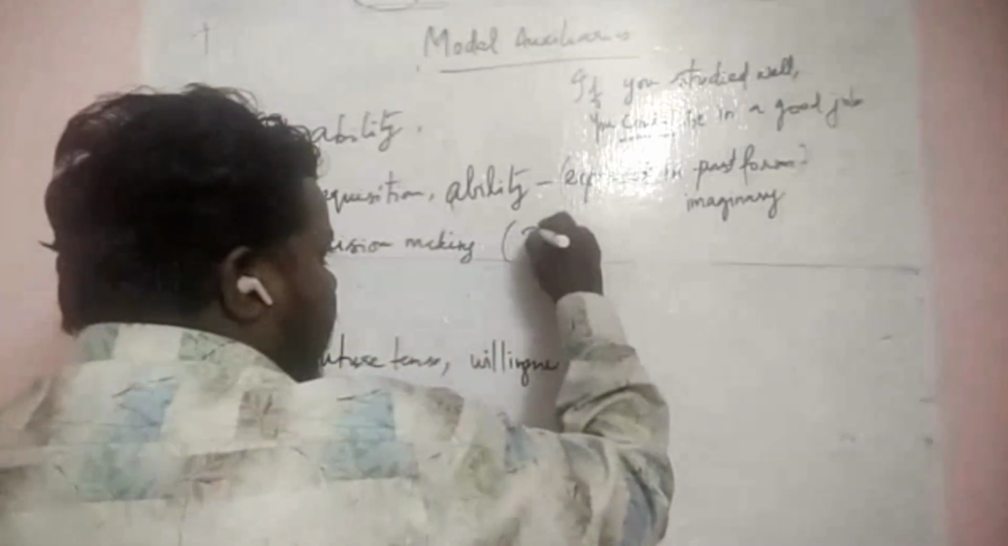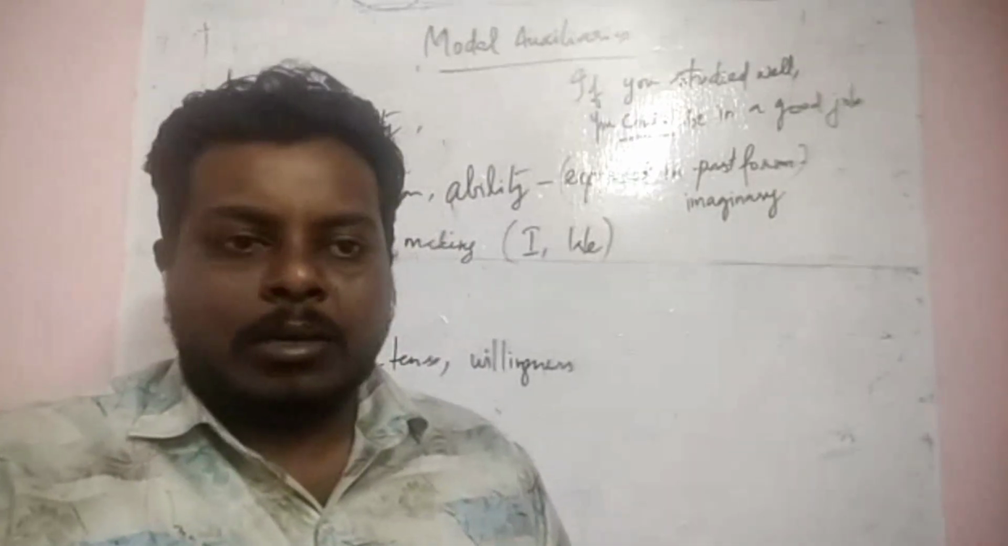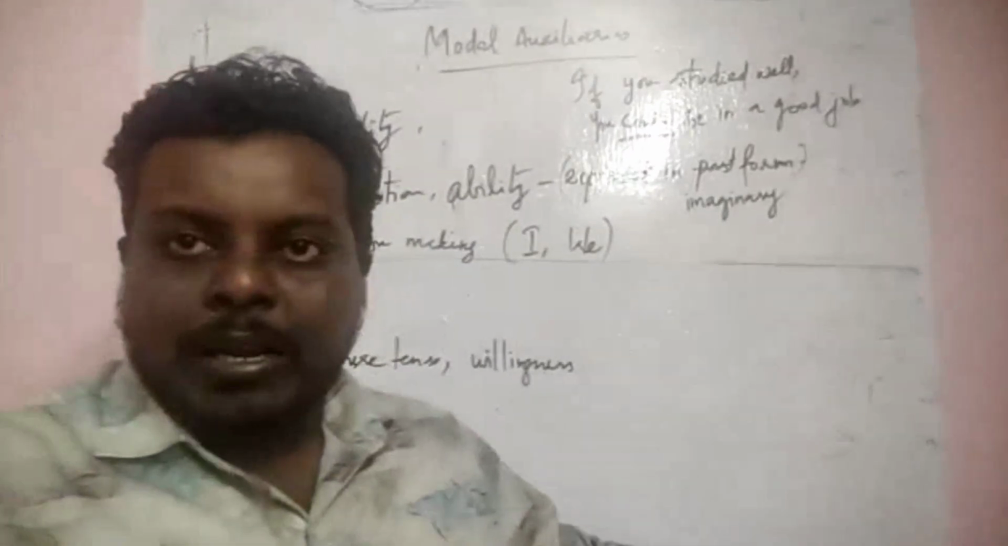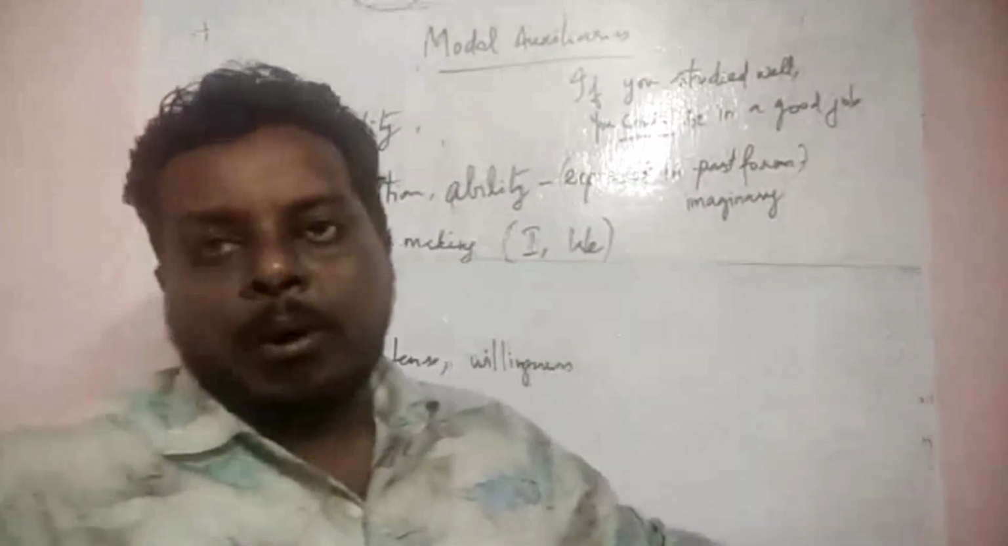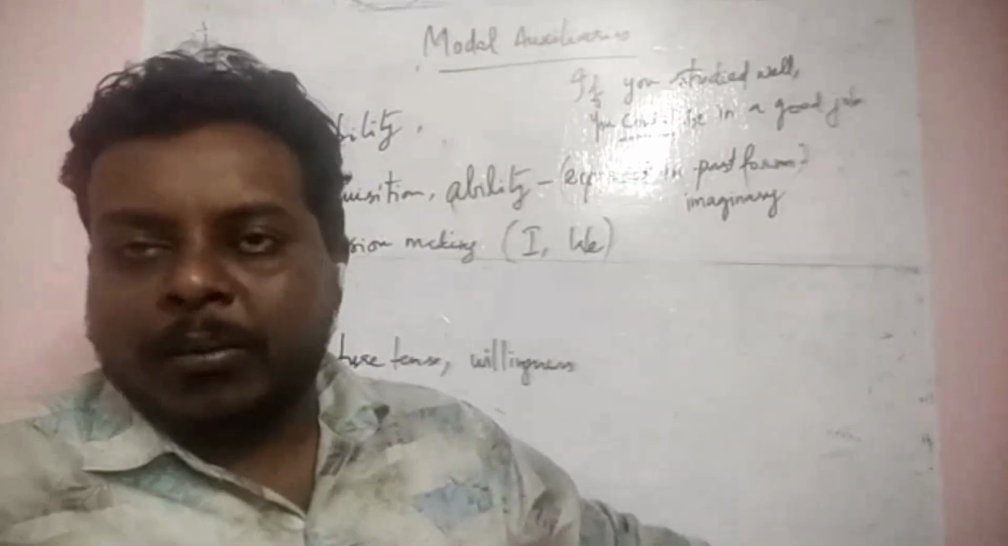So shall is for decision making, and it is used only for I and we. You can't say you shall come tomorrow, or he shall talk to him. He shall, they shall, you shall. No, I shall come tomorrow, and we shall come tomorrow. Shall I come tomorrow? Shall we come tomorrow?